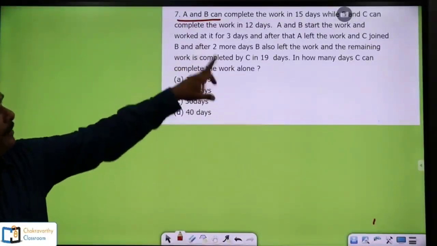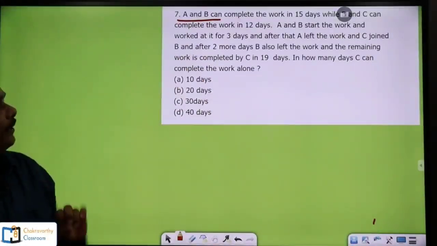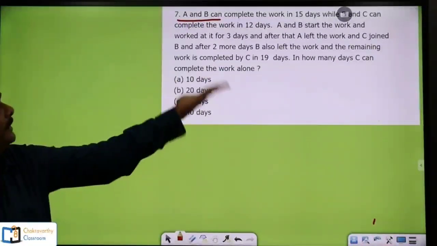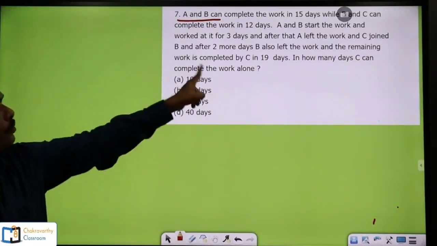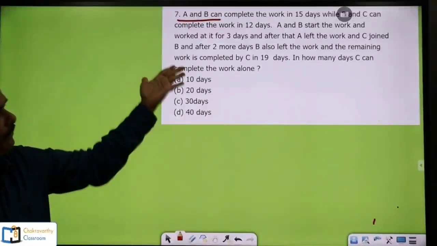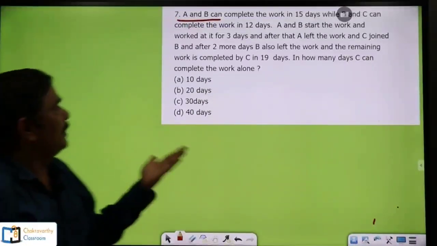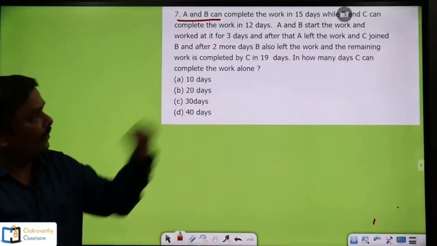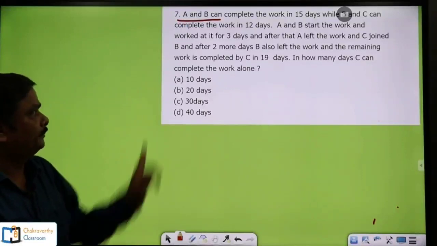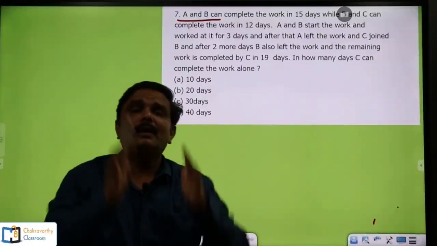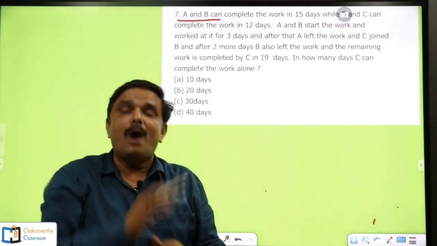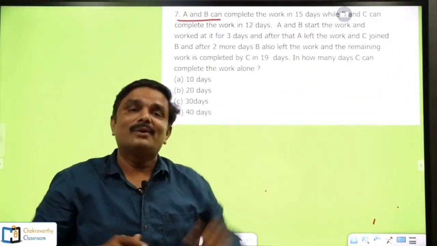Then, A and B start the work and worked at it for 3 days. After that, A left the work and C joined B, and after 2 more days, B also left and the remaining work is completed by C in 19 days. Now the question is, in how many days can C complete the work alone? If C works alone, how many days he can complete is the question.